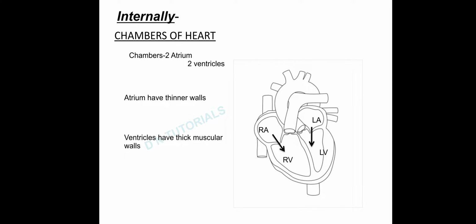But when we look at the ventricles, ventricles have thick muscular walls because they need to pump the blood to a farther distance. And when we compare these two ventricles, right ventricle and the left ventricle, the left ventricle has the thickest wall. Since the right ventricle needs to pump the blood only to the lungs, but the left ventricle needs to pump the blood to the entire body from head to toe. Since it has to distribute the blood to the farther distance, it needs more muscular wall.